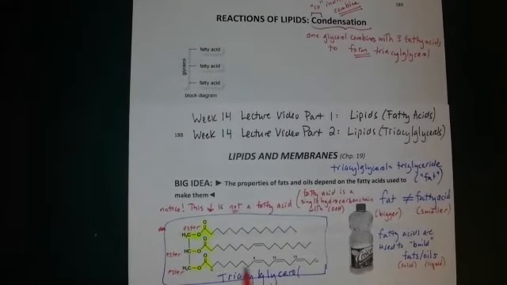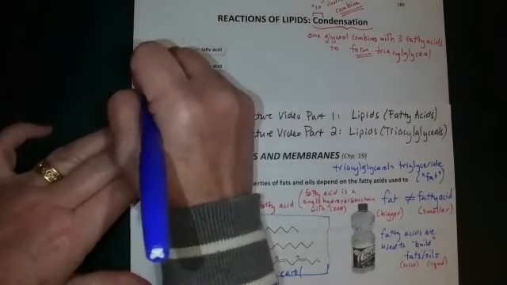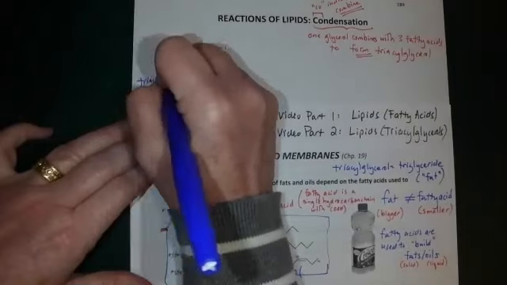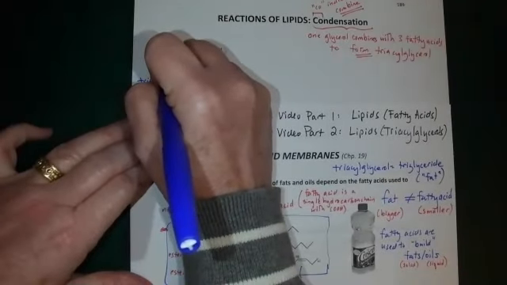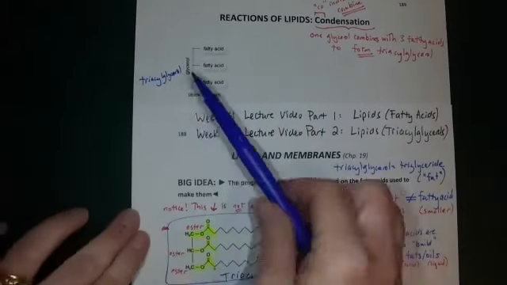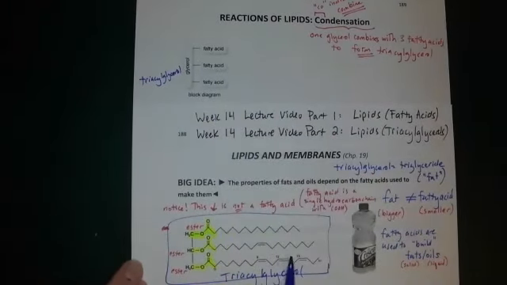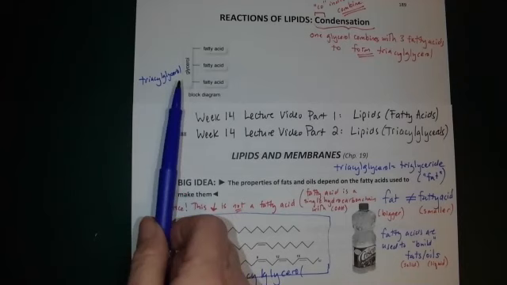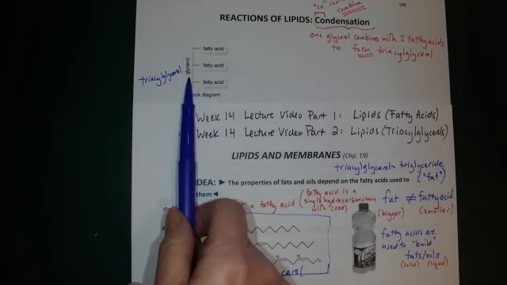This triacylglycerol molecule here that's shown in detail is what I'm indicating by this block diagram. This block diagram is a triacylglycerol, just like this detailed structure is a triacylglycerol. This three-carbon backbone came from a molecule called glycerol.